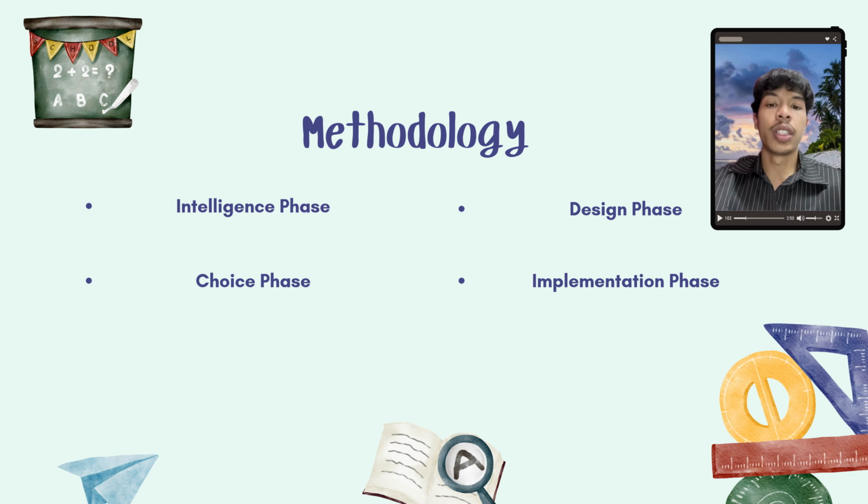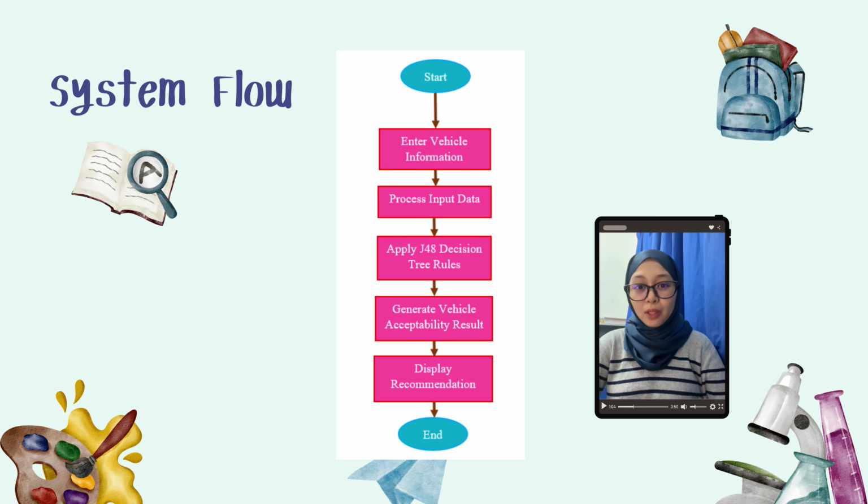For the design phase, we select the car evaluation dataset from the UCI repository and use the J48 decision tree algorithm in Weka to analyze the data. For the choice phase, we choose the J48 algorithm because it provides good classification performance and easy to understand decision rules. We also use 10-fold cross-validation to evaluate the model. The last phase is implementation. The dataset was processed in Weka and the generated decision rules were used to develop a simple DSS prototype for car evaluation.